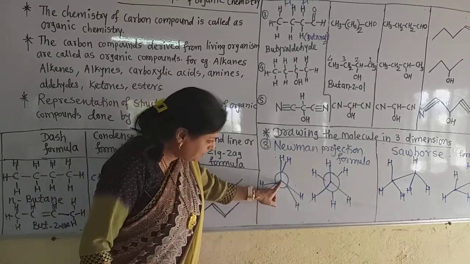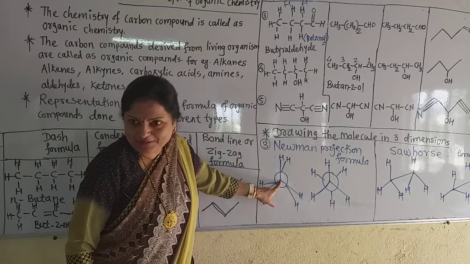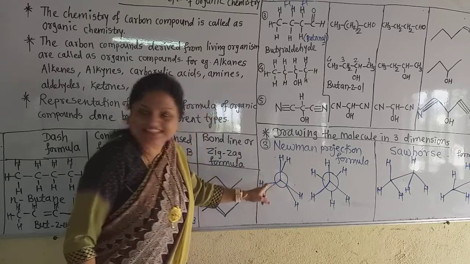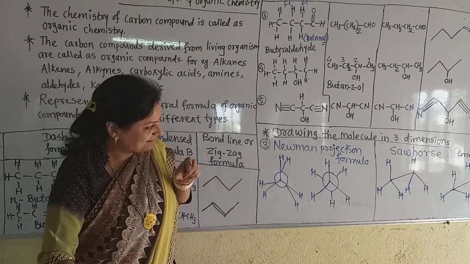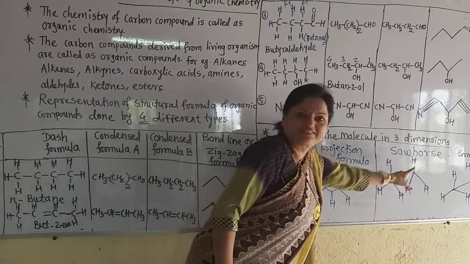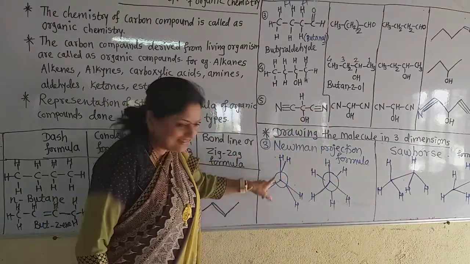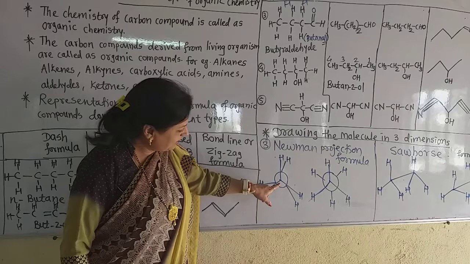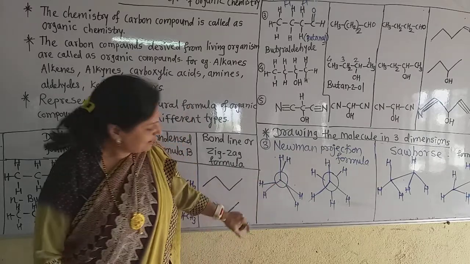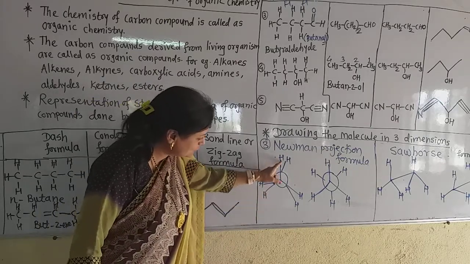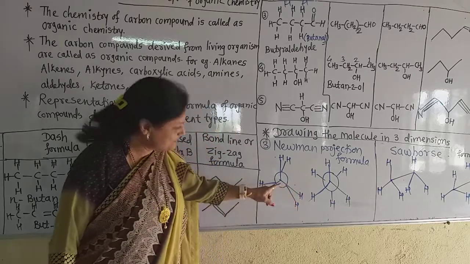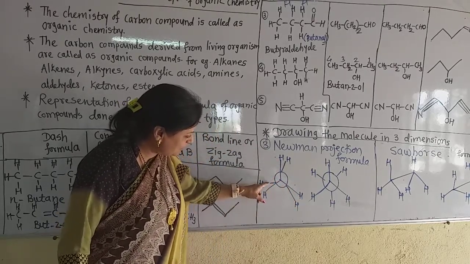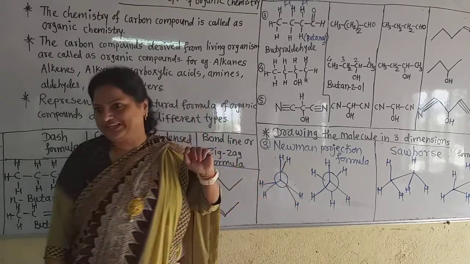The front point is one carbon and this circle is the other carbon behind it. Suppose this is the first carbon; the circle is the other carbon atom and the point is the first carbon atom. The first carbon atom has 3 hydrogen atoms and the last carbon also has 3 hydrogen atoms.